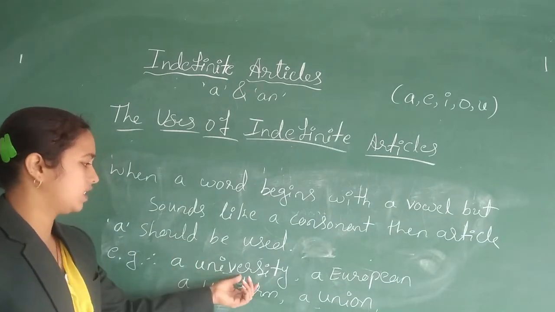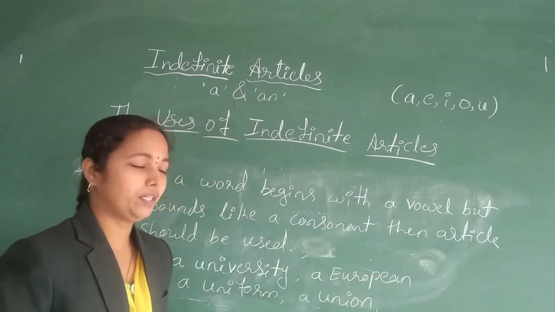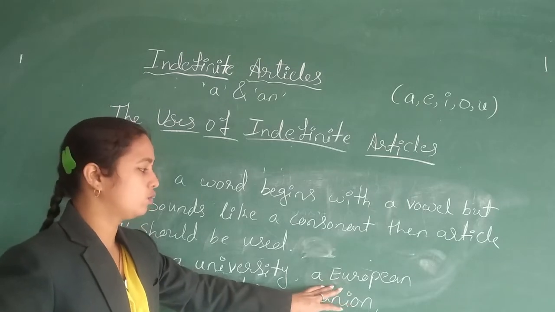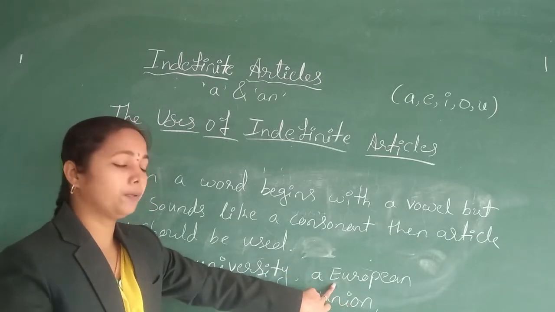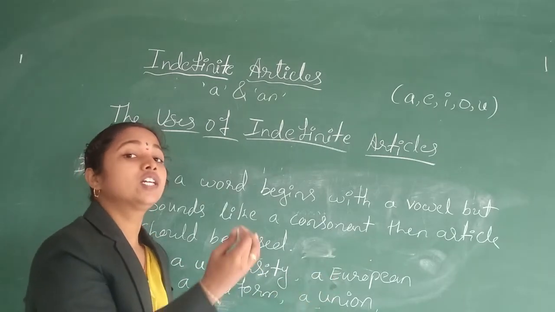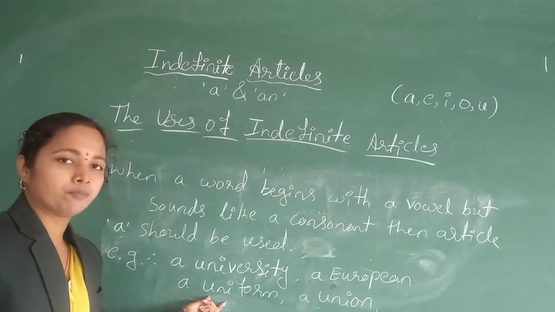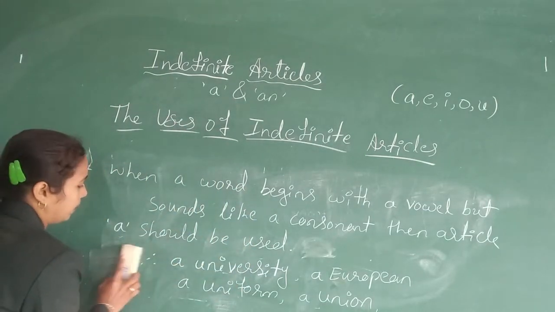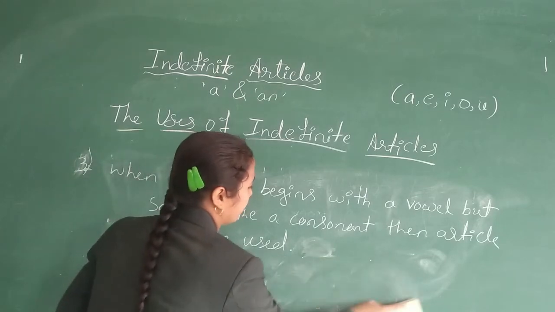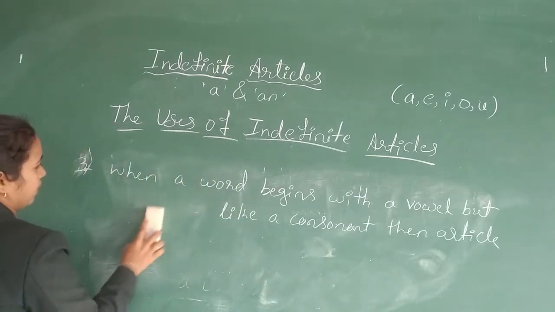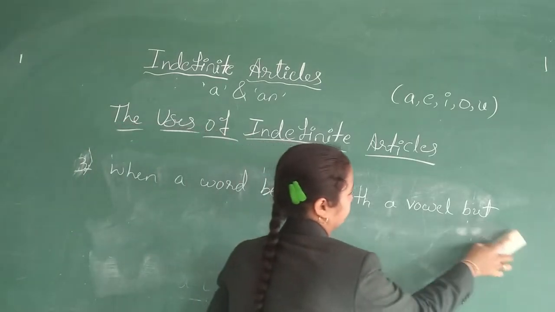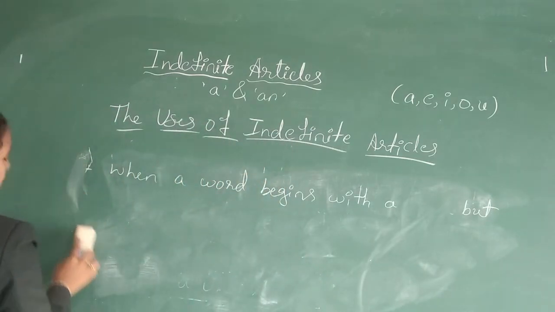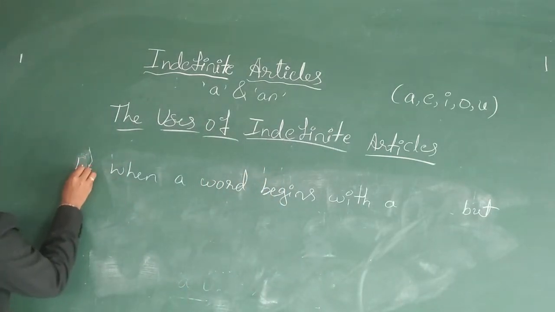So a university, a European, not 'oo-ropean' but 'yoo-ropean'. So that's the reason we use article a before the word which, even though it begins with a vowel, sounds like a consonant. A uniform, a union. So when a word begins with a vowel but sounds like a consonant, we use article a. Next, use number 4.